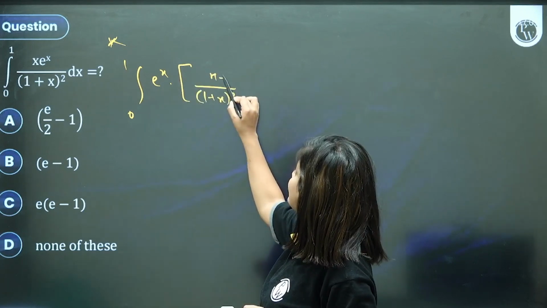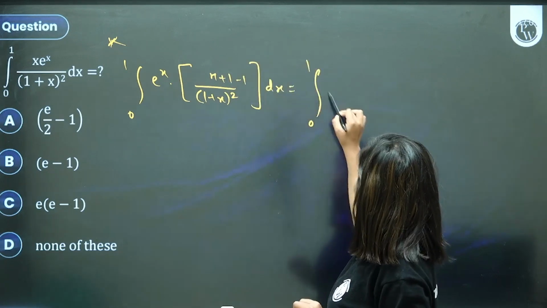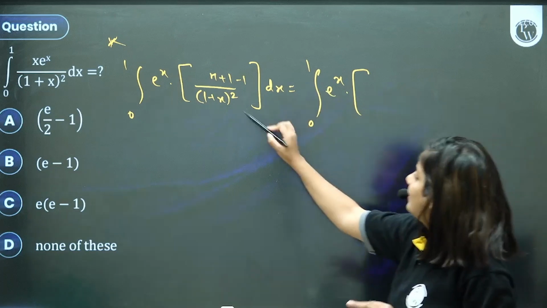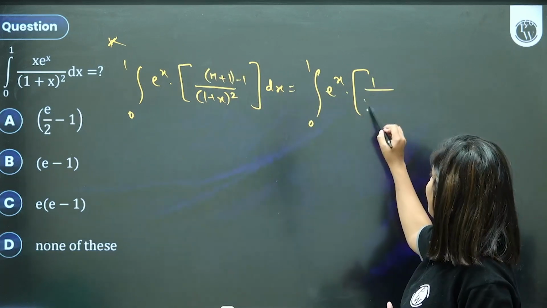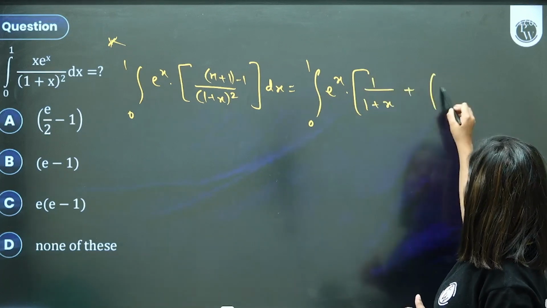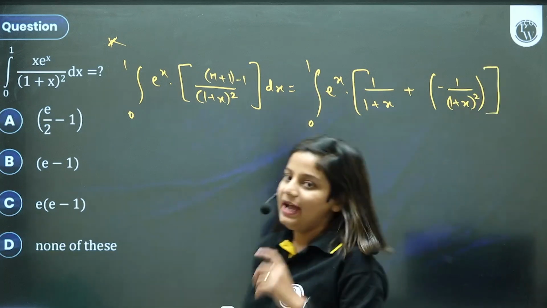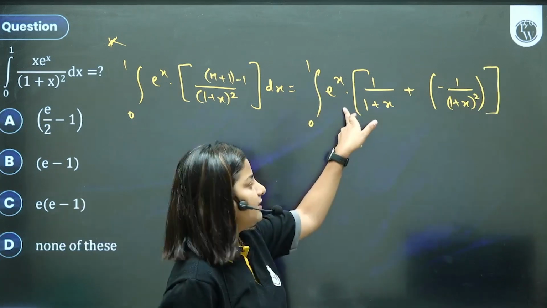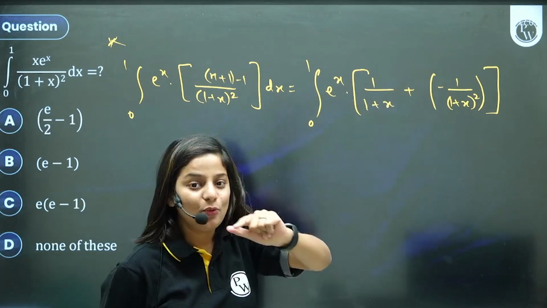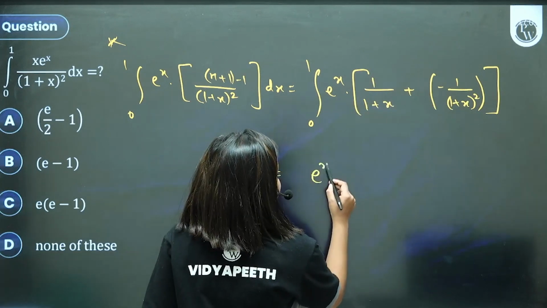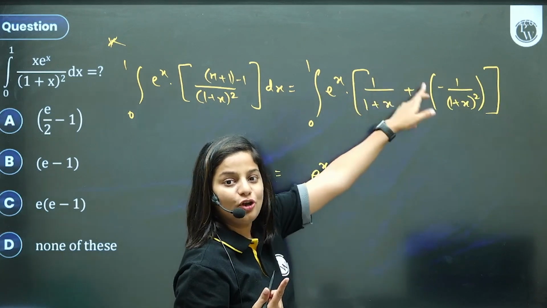I'll just add and subtract 1. And now you all know how the magic works. This x plus 1 taken as one bracket, which will give you 1 upon 1 plus x. And the next one taken in a separate bracket and using the formula integral e raised to x f of x plus f dash of x is equal to e raised to x into f of x. Who will it go with? It will elope with function or its derivative.